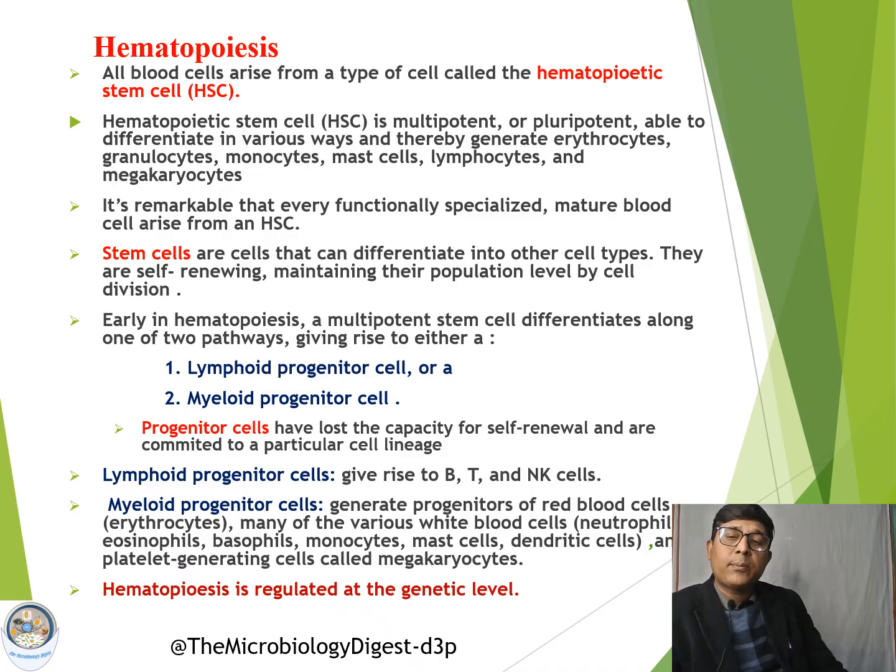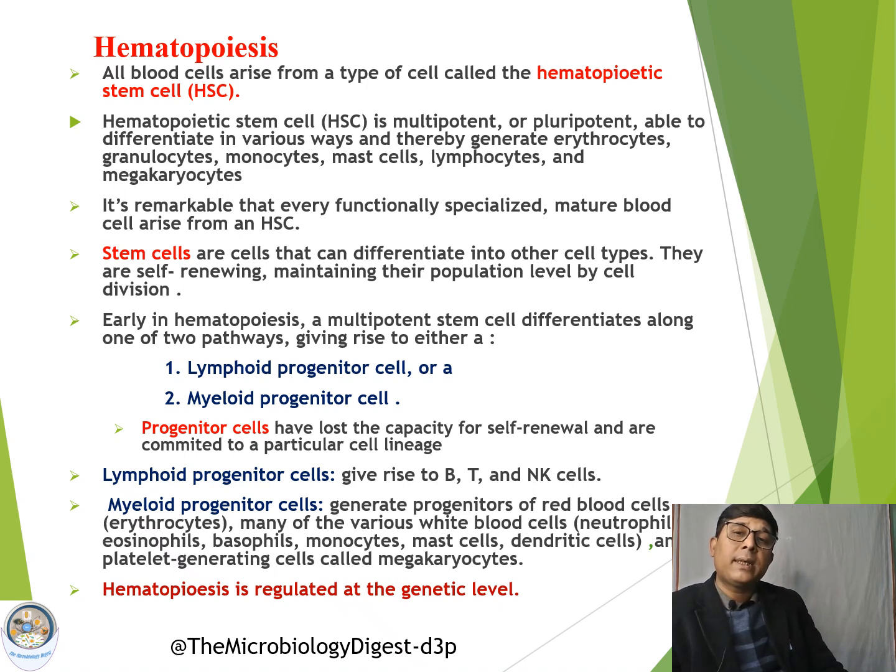Now the process by which these cells are formed from the stem cell is called hematopoiesis. This is the formation of cells. So all these blood cells arise from a single cell, called the hematopoietic stem cell.